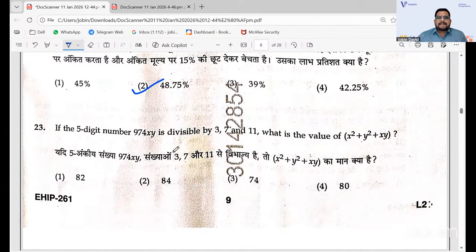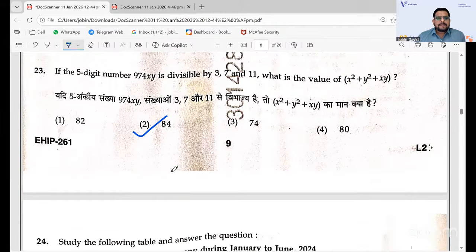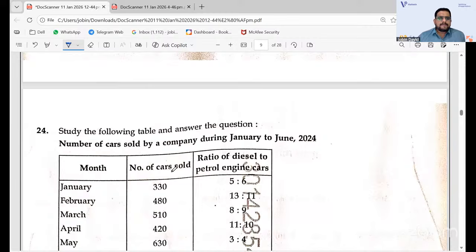This is a question regarding HCF and LCM, because it is divisible by 3, 7 and 11. You should take the multiplication and then take the LCM, HCF and all of that. Try out the number with a different method; that is 84. A little bit intellectual level question that you have.